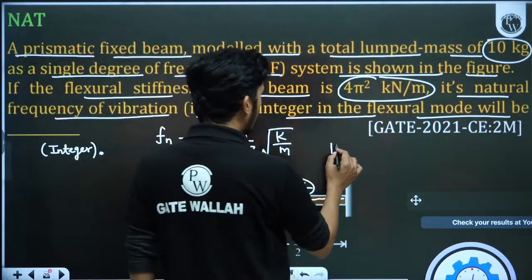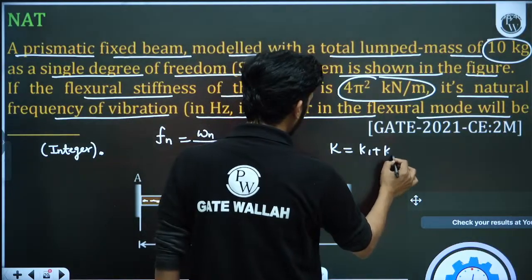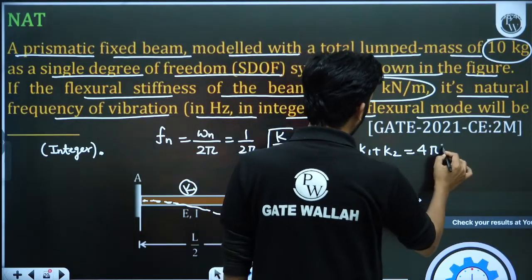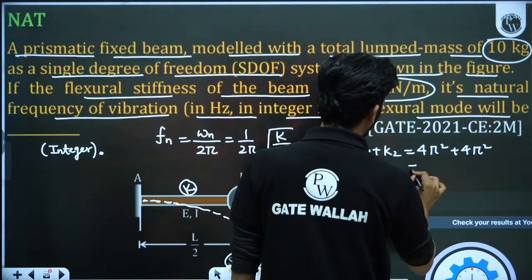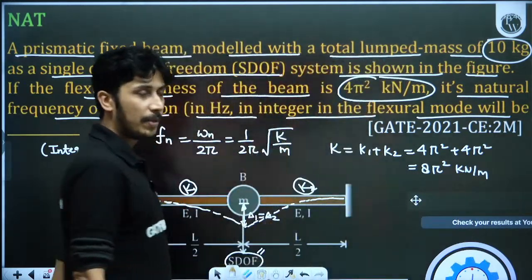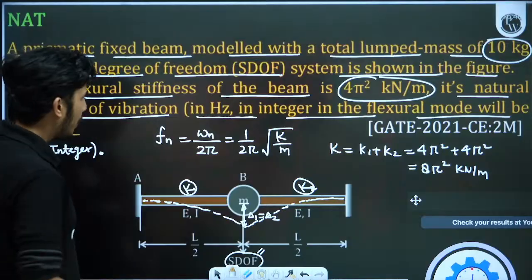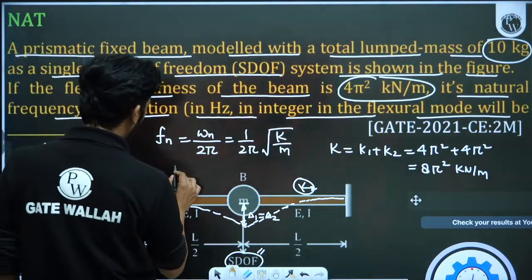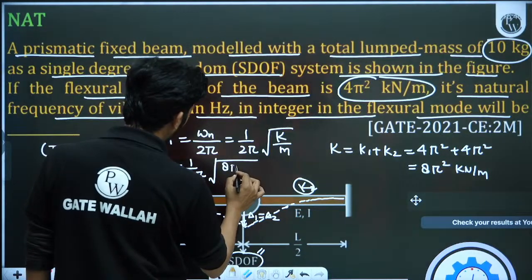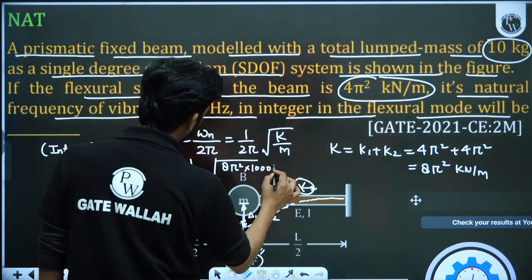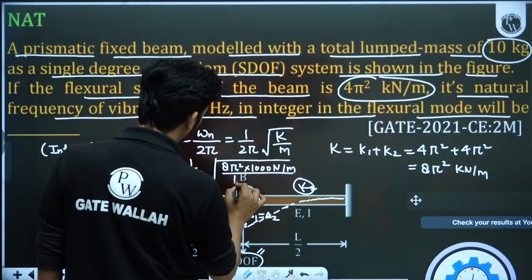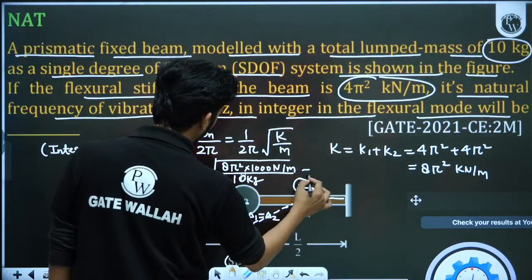So K will be equal to K1 plus K2. Let us say this is K2, and this is K1. K1 plus K2: both have 4 pi square, so 4 pi square plus 4 pi square is 8 pi square. But this is in kilonewton per meter. You have to put the value of stiffness in Newton per meter, so it will be 8 pi square into 1000. Okay, Newton per meter. So let us write down everything. 1 upon 2 pi into under root K, which is 8 pi square into 10,000 Newton per meter, upon 10 kilogram.